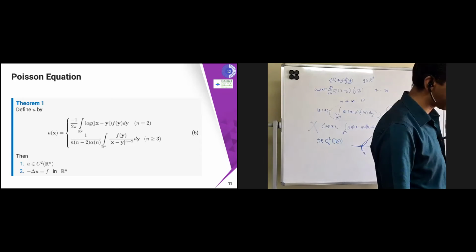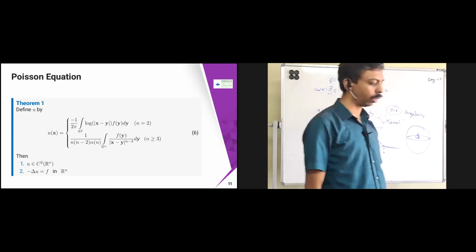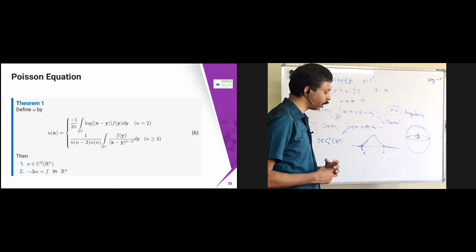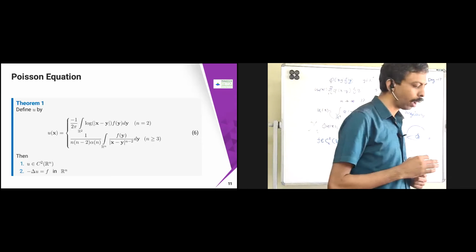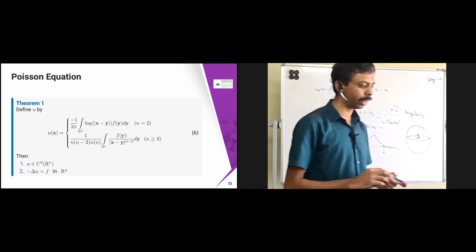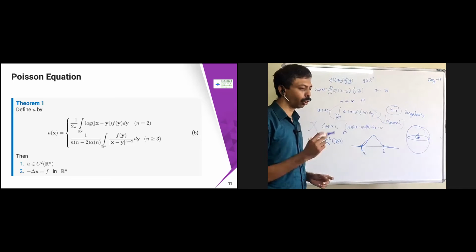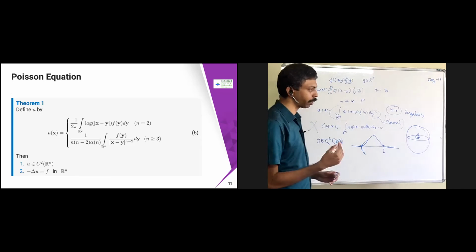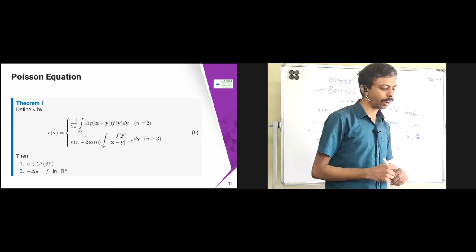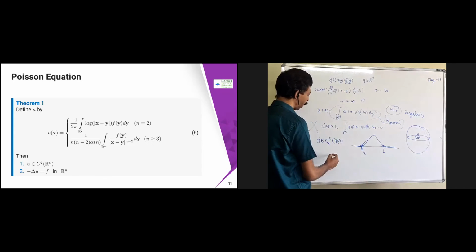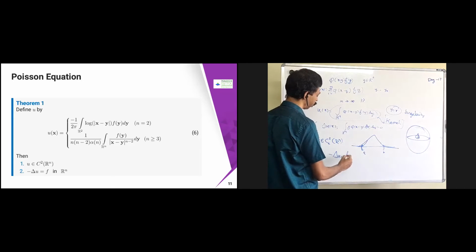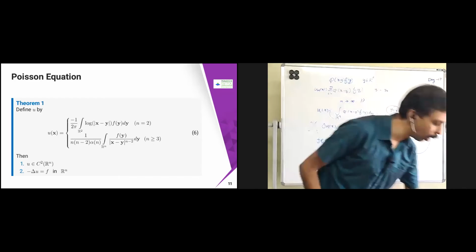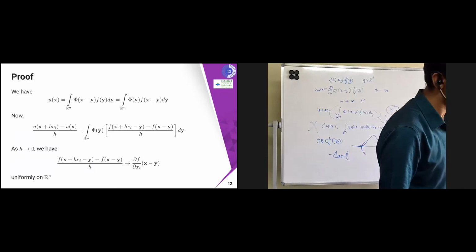Fine. Now we are going to prove this one. So if f belongs to C_c^2(R^n), what we are trying to prove is that the Π of x, or the u of x which we defined in the previous slides, is going to satisfy these conditions. u belongs to C^2(R^n), which means u is twice differentiable, and one more condition is that minus Δu equals f. These two are going to be satisfied. That's what we are going to do in the next few minutes.